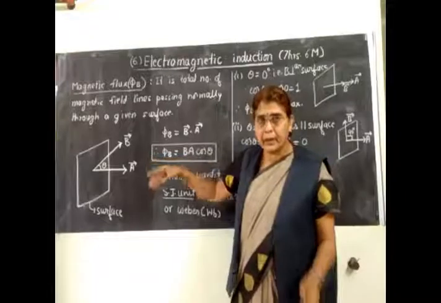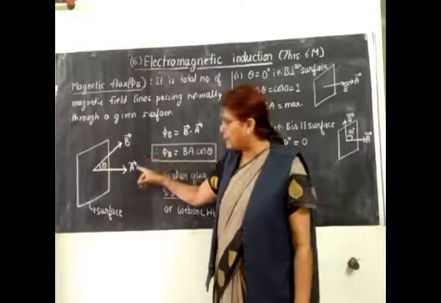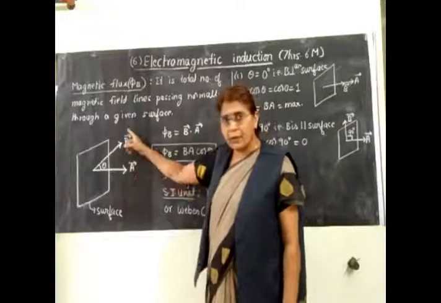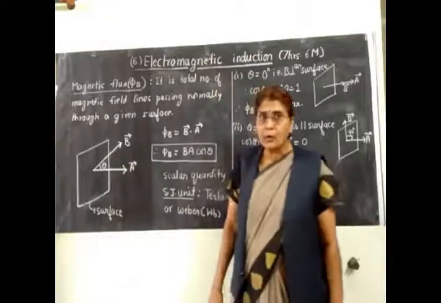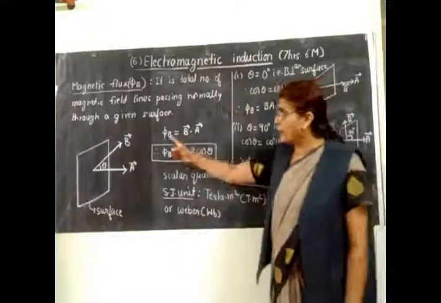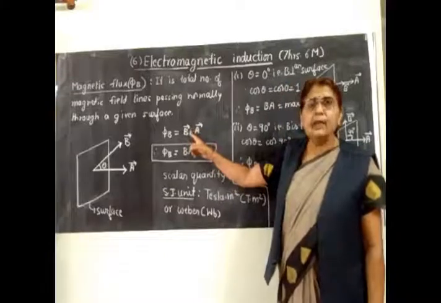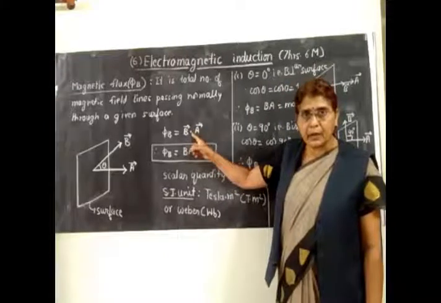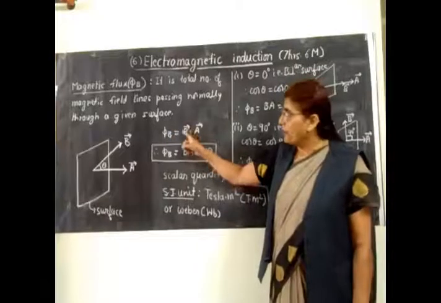A is a vector quantity. B is also a vector quantity. Theta is the angle between B and A. Then how to define magnetic flux? Magnetic flux is given by B dot A. Dot stands for the dot product or the scalar product. So, the magnetic flux is the dot product of B and A.